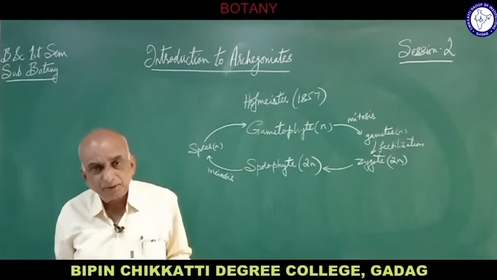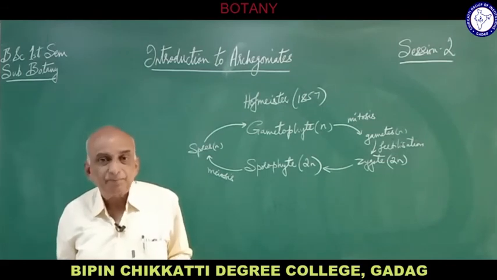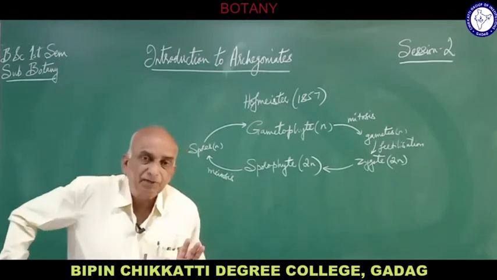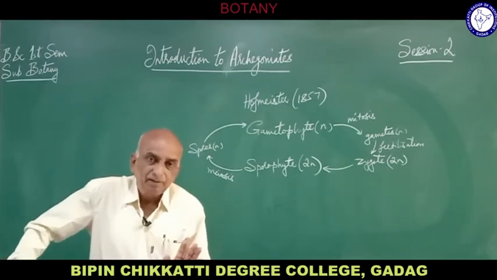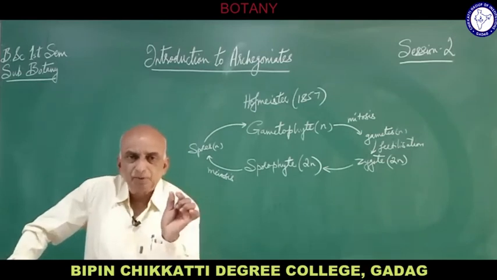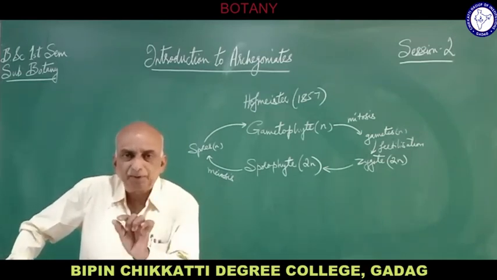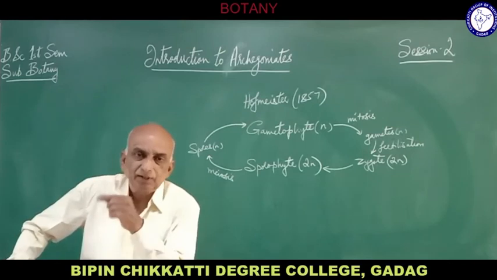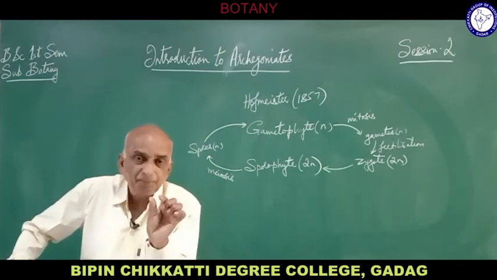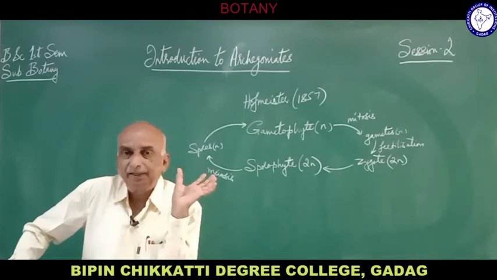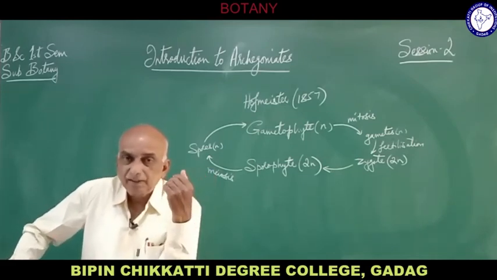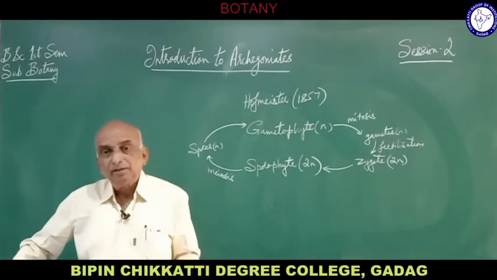Now this prothallus gives rise to the sporophyte, but the sporophyte is initially dependent on the gametophyte, and only for a short period. When the gametophyte gives rise to the sporophyte, it does not develop independently. For a short period, it lives on the gametophyte, and after that it remains independent for a long period in its life cycle.